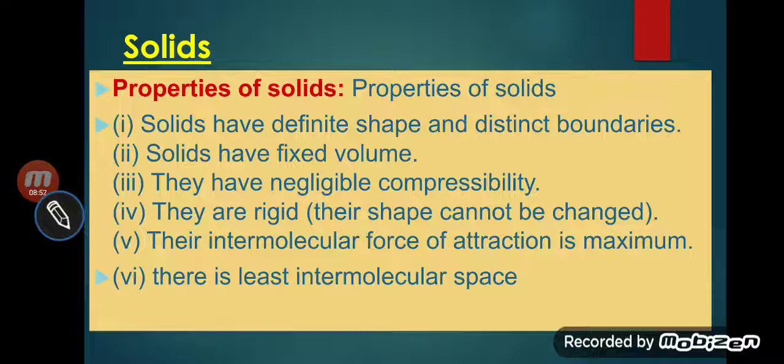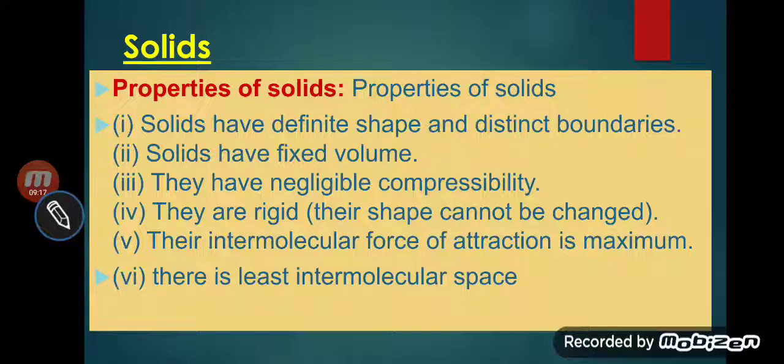Next, they are rigid. Their shape cannot be changed. Yes, they are rigid. Means what? You cannot compress it. It is hard. Why? Because molecules are very closely packed. And already we have discussed intermolecular force of attraction and intermolecular space.